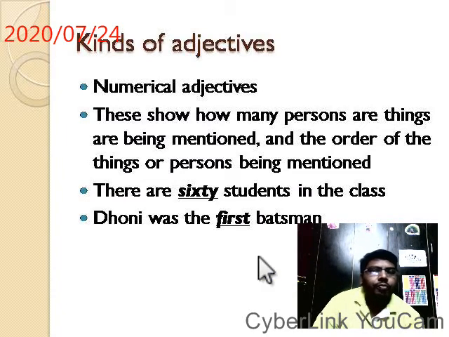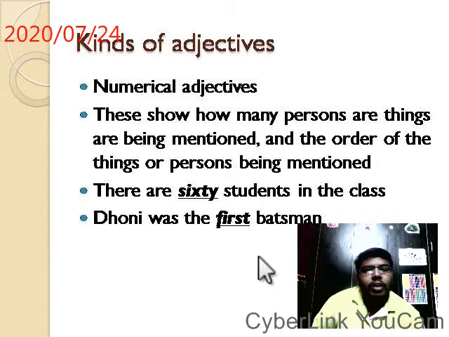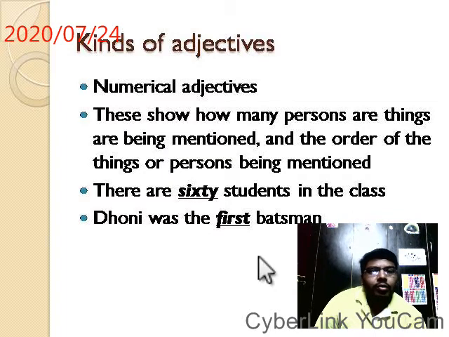Next one. What is the next one? Numerical adjectives. As you can decipher from the name itself, numerical. What is numerical? Numerical means related to numbers. Numerical is always, by definition, related to numbers.